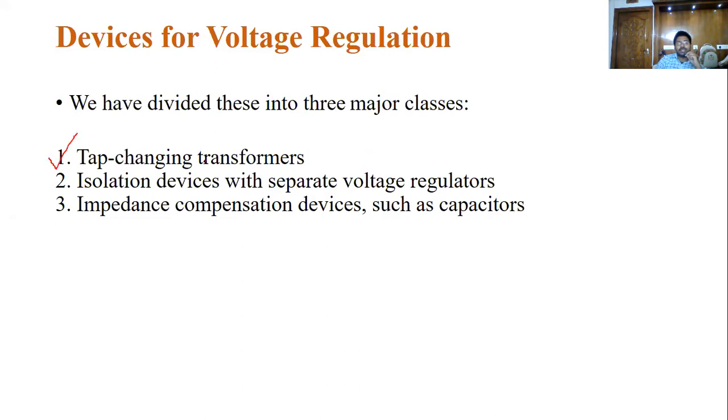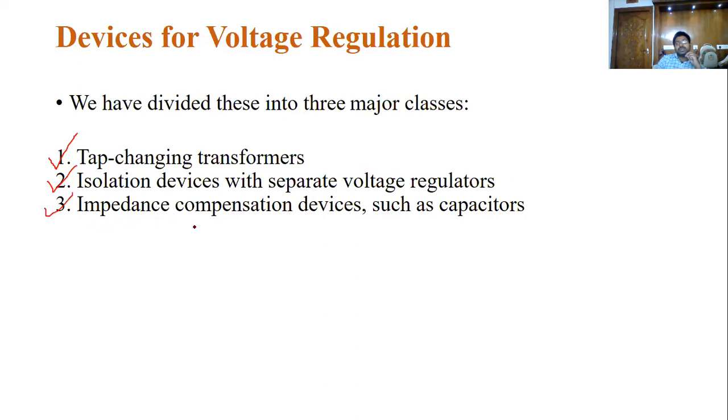First one is tap changing transformers. You know, tap changing transformers can be mechanical, manual, as well as automatic. What are isolation devices? Separate voltage regulators are nothing but some UPSs, some online UPSs. Such devices are used to maintain and reduce the voltage regulation problem.